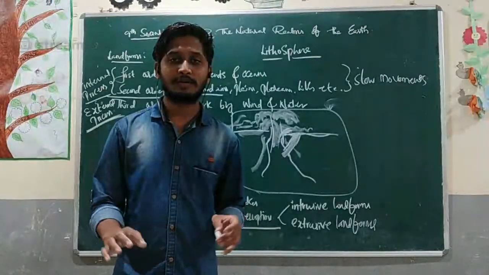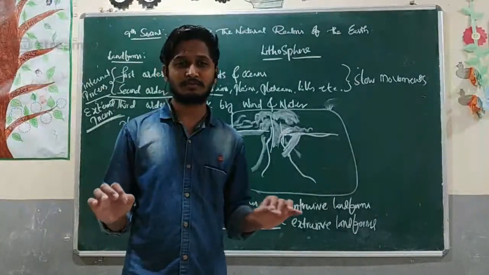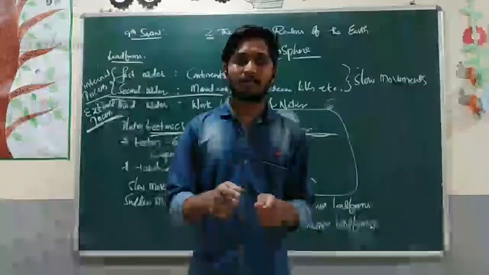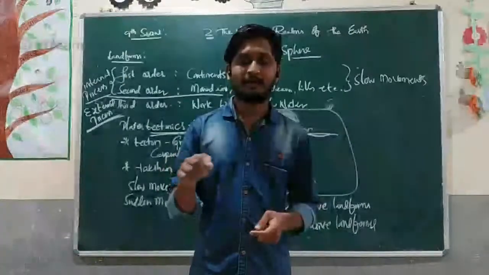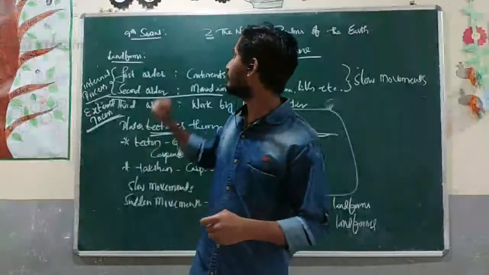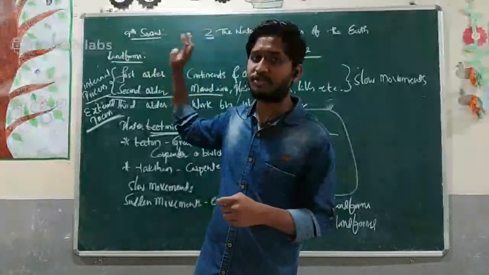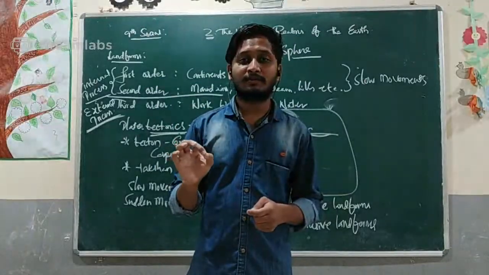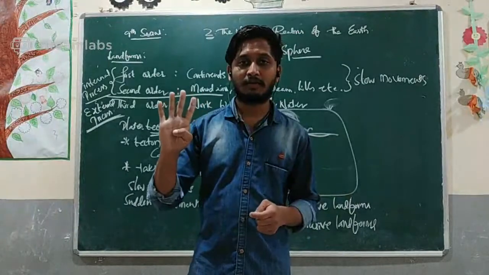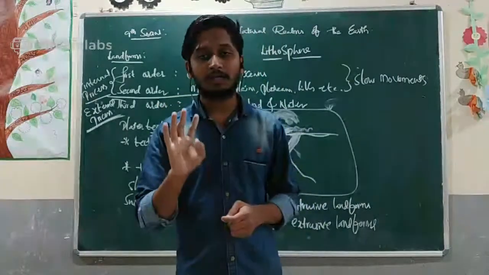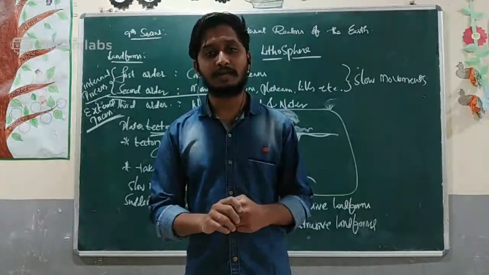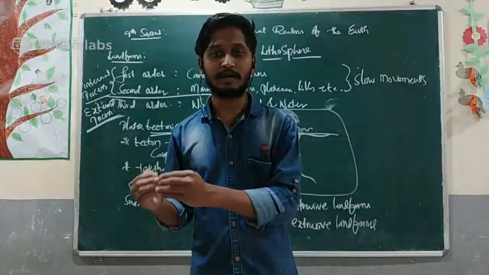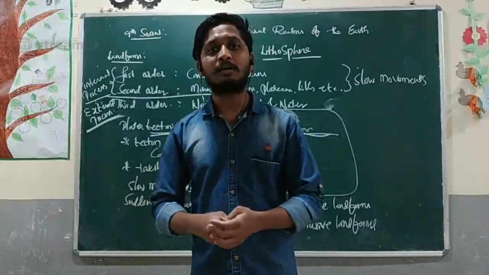I'm going to give you just one or two tasks, and comment your answers in the comment box. About our lesson itself, the natural realms of the earth: how many kinds of natural reliefs does Earth have? Comment the four kinds of natural reliefs and write about them separately: lithosphere, hydrosphere, atmosphere, and biosphere.